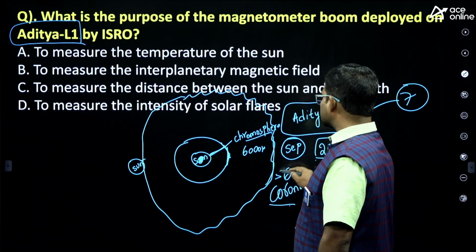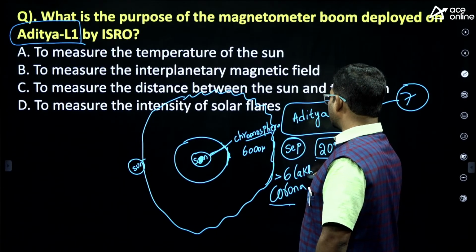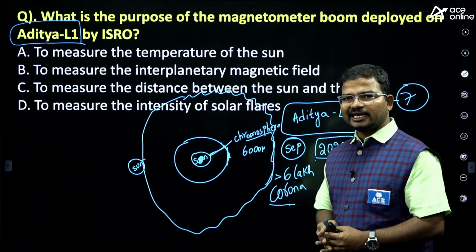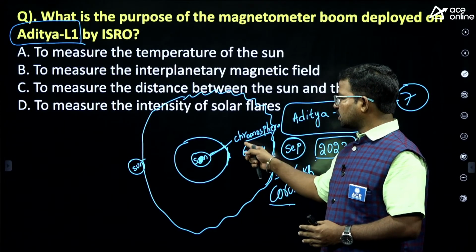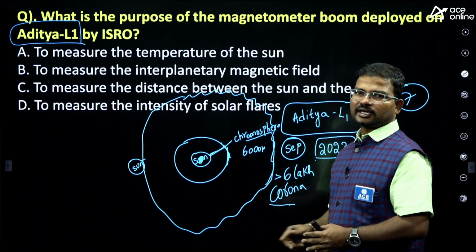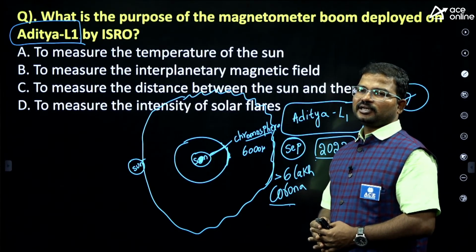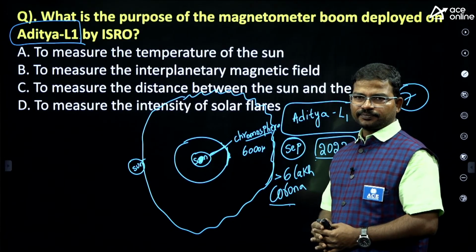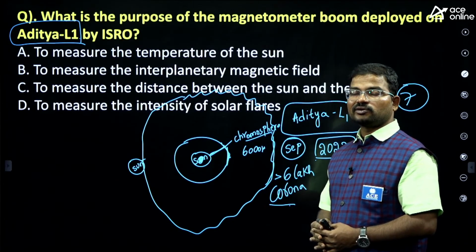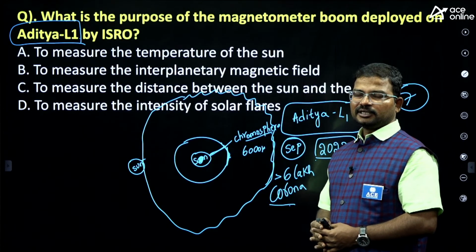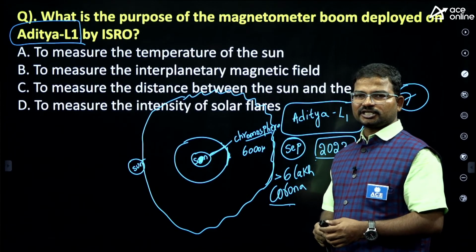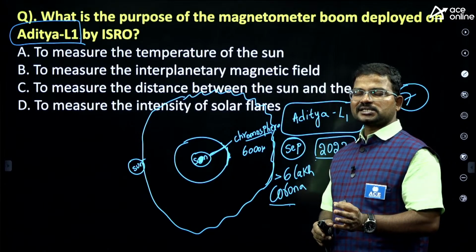So why does this drastic temperature variation exist between the sun's chromosphere and corona? To analyze that, NASA launched the Parker Solar Probe and India launched the Aditya L1 mission. Here we have 7 major payloads, and the major purpose is to study coronal mass ejection, CME.